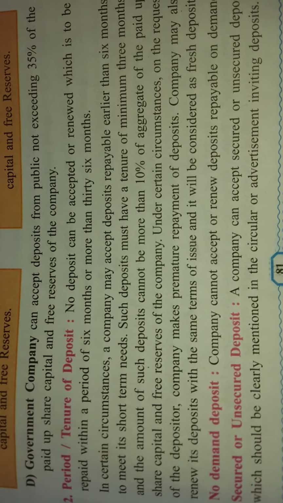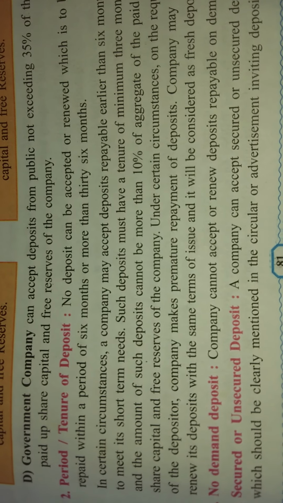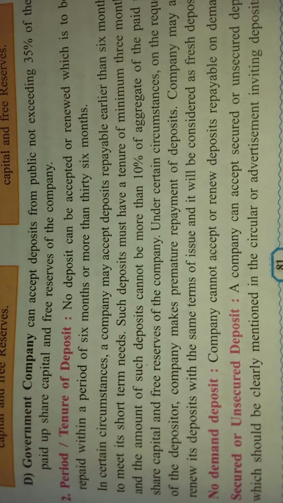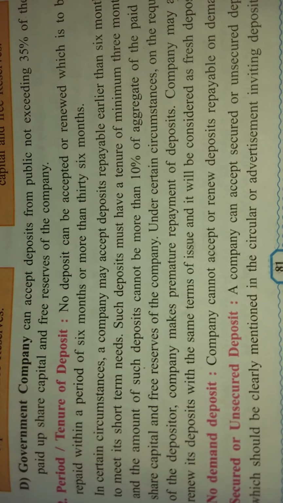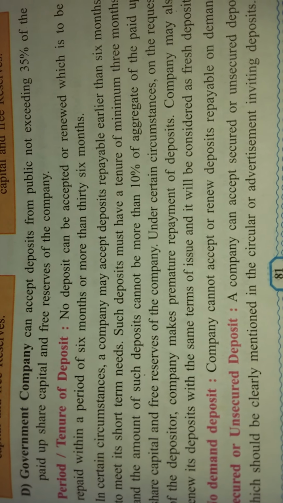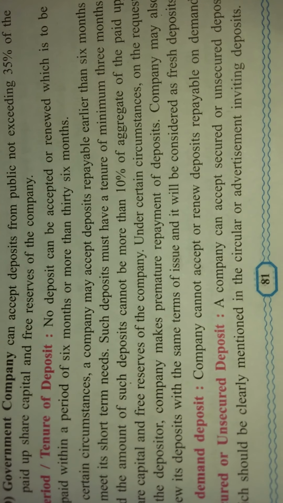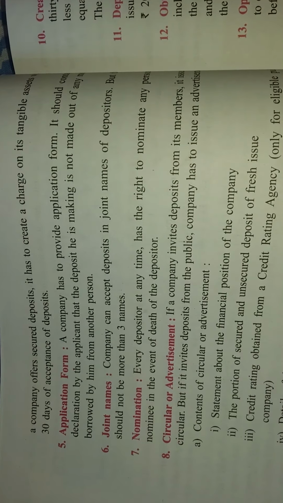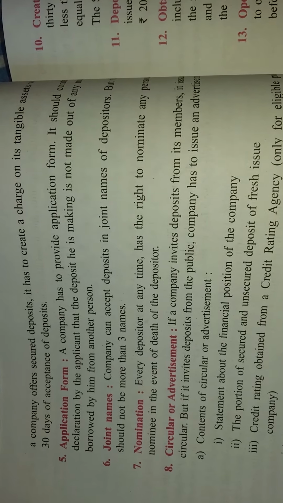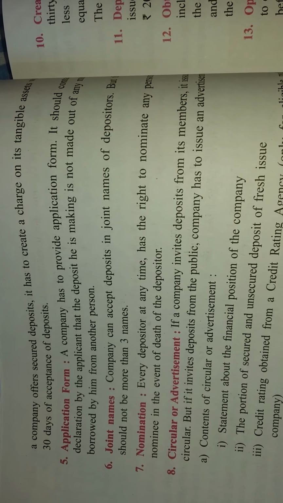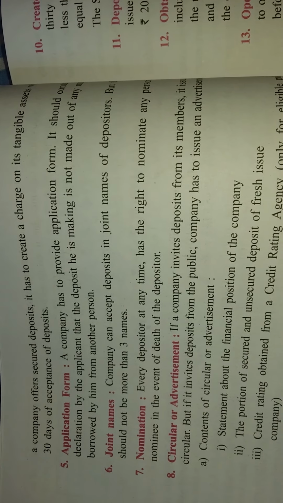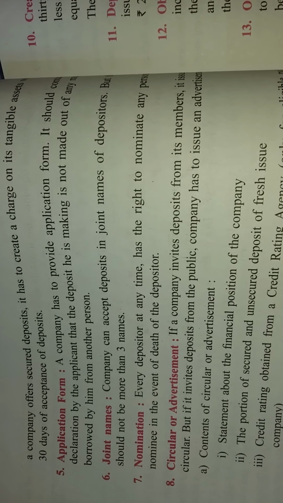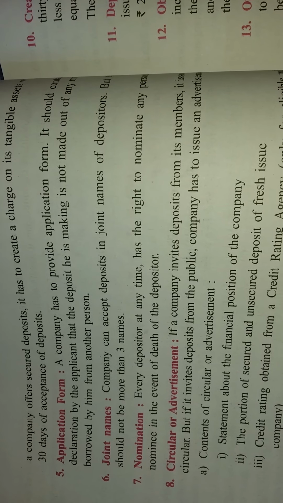So when the company is accepting the deposit, the company should mention clearly in the circular or in the advertisement whether the deposit it is accepting is a secured deposit or an unsecured deposit. Suppose the company is accepting a secured deposit, then the company has to create a charge on its tangible asset within 30 days of accepting the deposit.